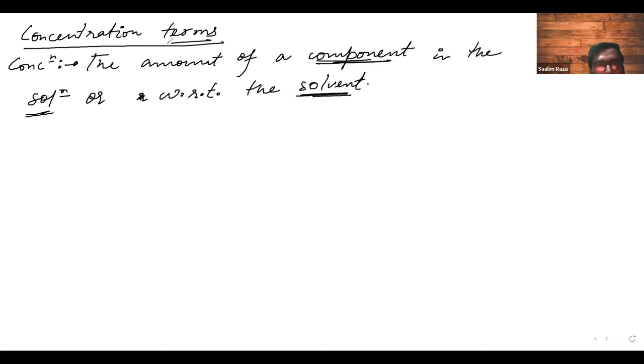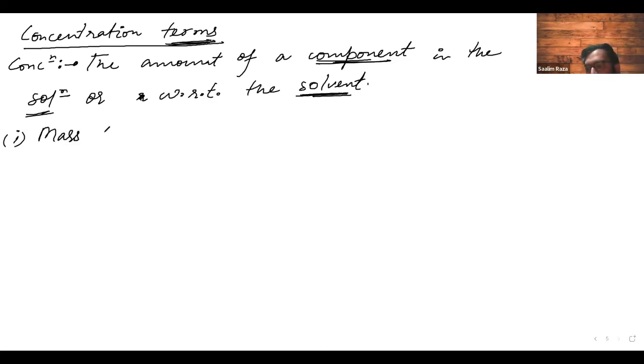Now, why concentration terms? Why do we need so many concentration terms? That is because you don't measure everything equally. Sometimes you have a very large amount. Sometimes you put things with a spoon. Sometimes you put things with a cup. That is why we have concentration terms in which the amount matters. Some are concentration terms for lesser amounts. Some concentration terms are for greater amounts. So first of all, we will do a very easy one. The first few are very easy.